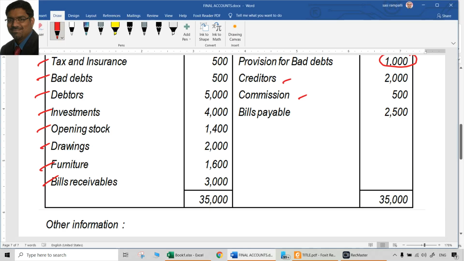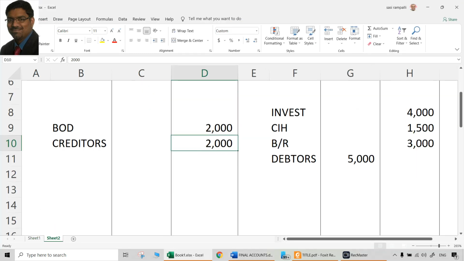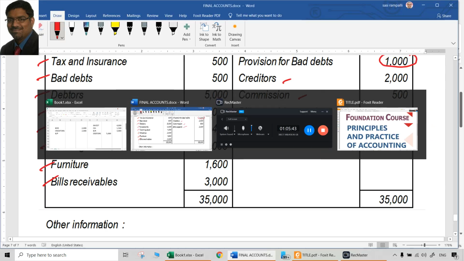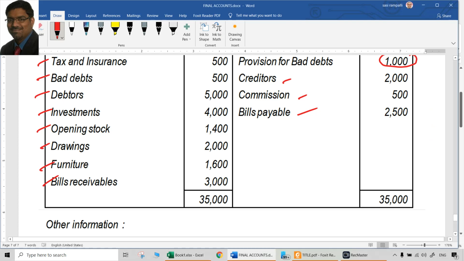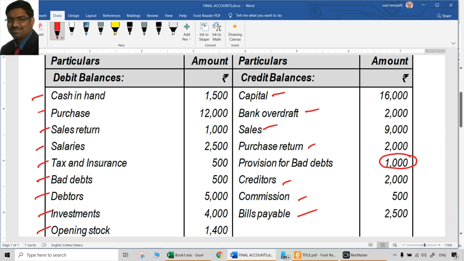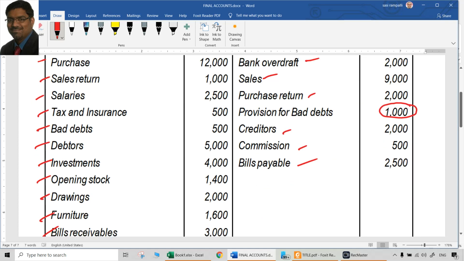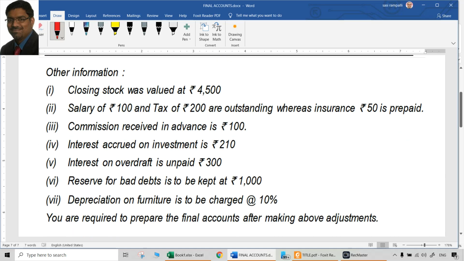Bills payable is 2,500, a liability. So balance sheet, liability side, bills payable amount is 2,500. That concludes the treatment of all items within the trial balance except provision for bad debts. Everything else has been treated. We'll come to provision for bad debts later. Now look at the adjustments. Each adjustment has to be dealt with twice, compulsory. So you have to be very careful about that.